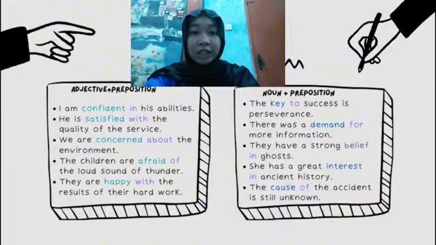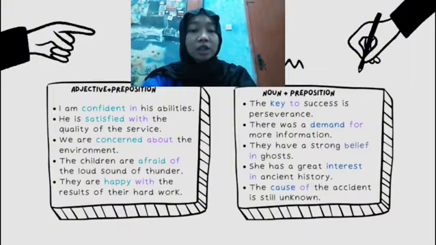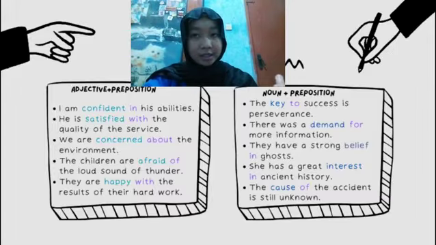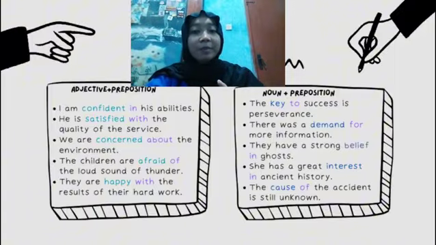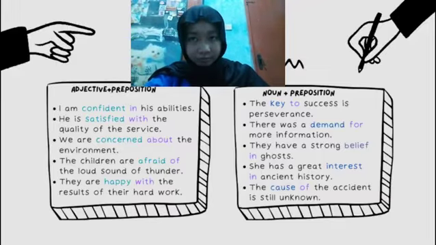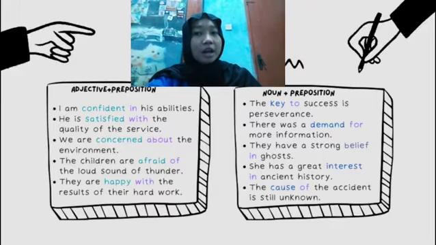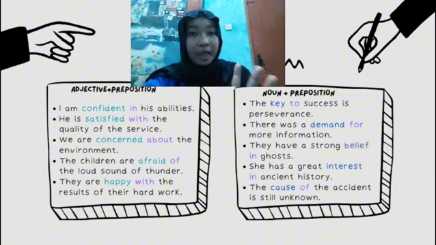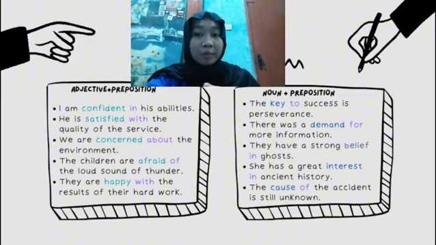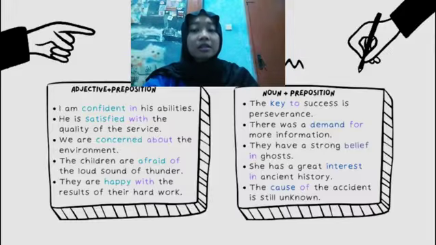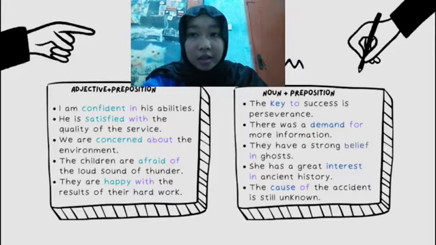Noun plus preposition. So example number 1, we have: the key to success is perseverance. So the noun is key, and the preposition is to. Number 2, there was a demand for more information. The noun is demand, and the preposition is for. Number 3, they have a strong belief in ghosts. So the noun is belief, and the preposition is in.